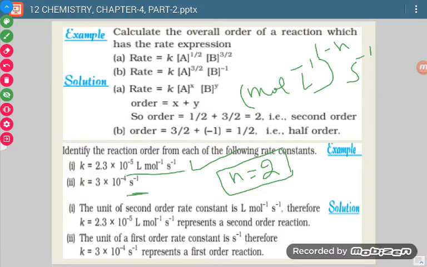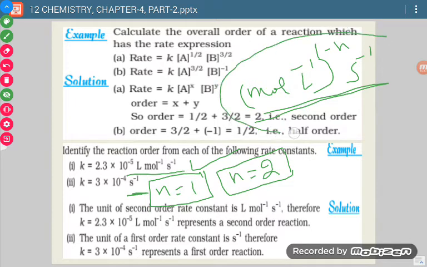Now for this I will again put the values. If n value is 1, then 1 minus 1 is 0, so mole per liter raised to power 0 means 1. So if n value is 1, then only we will get the units as second inverse. Okay, so how do we have to do?